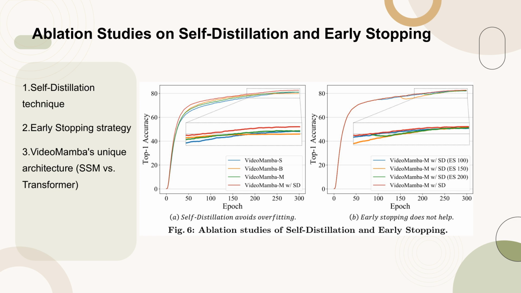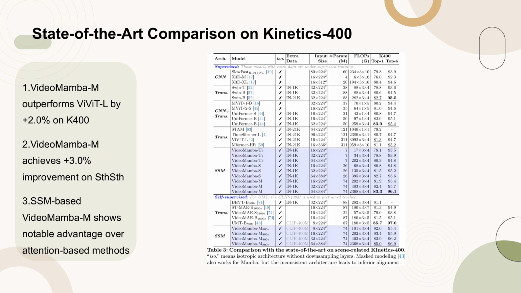understand video data effectively. Table 3 presents a comparison of VideoMamba with state-of-the-art models on the scene-related Kinetics-400 dataset. The table highlights that VideoMamba, based on the SSM architecture, significantly outperforms other models, particularly the attention-based ViViT-L, by achieving a plus 2.0% improvement on Kinetics-400 and a plus 3.0% increase on the temporally related SthSth dataset.